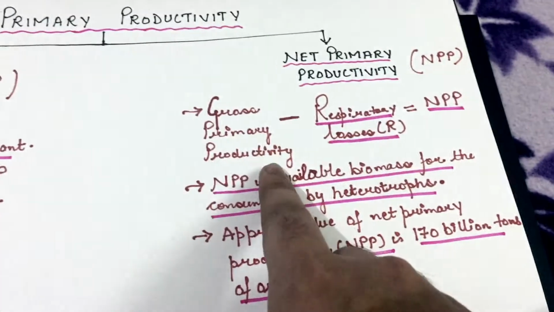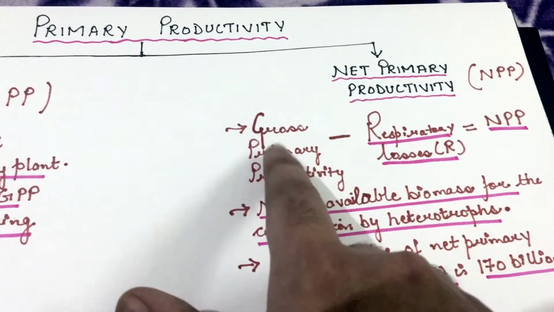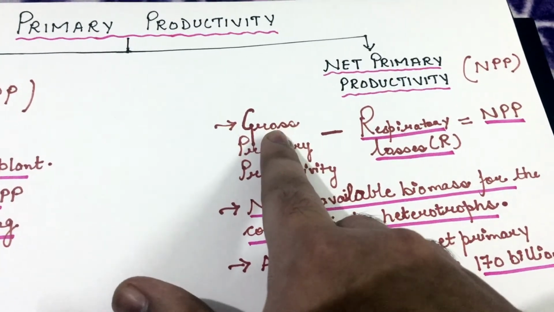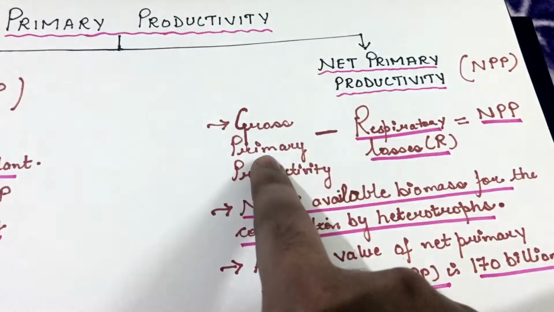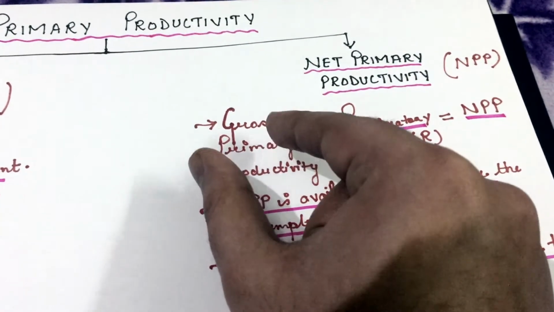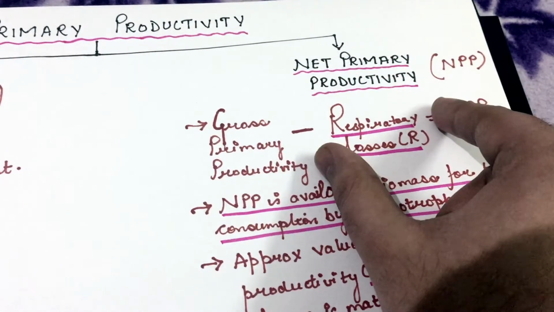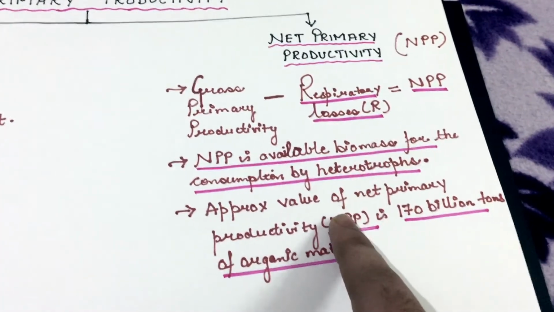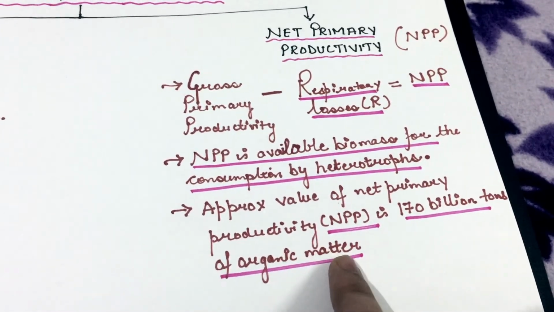So if I minus the respiratory losses from the gross primary productivity, that is GPP, the total biomass produced during photosynthesis, we will get net primary productivity. So gross primary productivity is the total biomass produced during photosynthesis, but a considerable amount of this GPP would be used during the process of respiration. So if I minus respiratory losses from GPP, we get net primary productivity. So approx value of net primary productivity is 170 billion tons of organic matter.